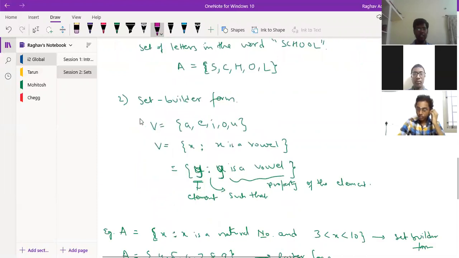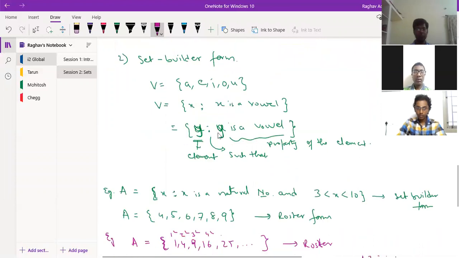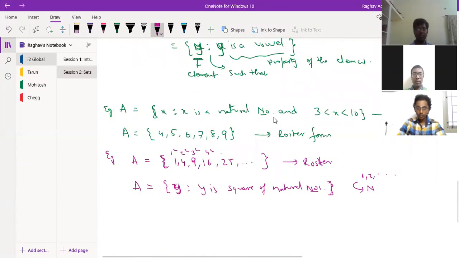And in set builder form, we had seen that we write the element and then "such that", represented by a colon, and then the property of the element. Initially we had seen the definition says a well-defined collection. So what is the definition of that collection? That property we write. We saw the example, natural numbers between 3 and 10. This is the roster form, this is the set builder form. And in this case, the roster form was given, and then we found out the set builder form.